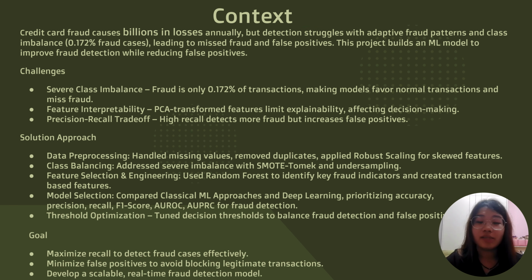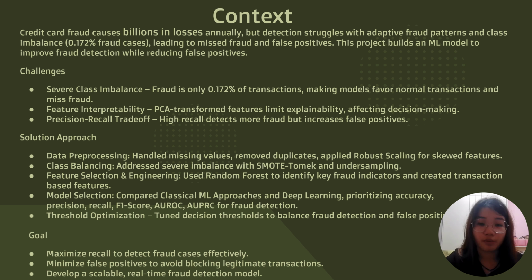Credit card fraud causes billions in losses yearly. Fraudsters constantly adapt, making detection a moving target. Severe class imbalance: due to only 0.172% of transactions being fraudulent, models struggle to learn fraud patterns. Feature interpretability: PCA-transformed features limit explainability. Precision-recall trade-off: high recall detects more fraud but increases false positives.